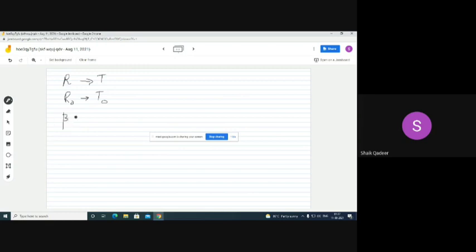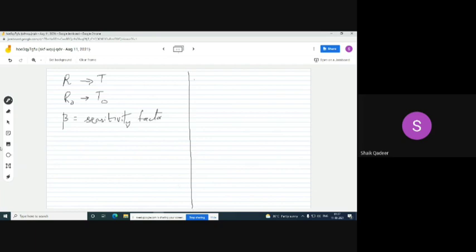Whereas beta is nothing but the sensitivity factor. If suppose it is asked to calculate the sensitivity factor, if other information is given, then we can substitute in the above equation and calculate.